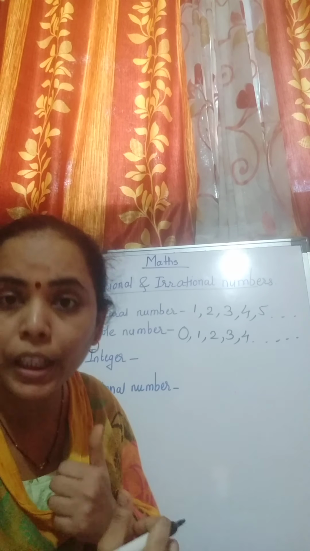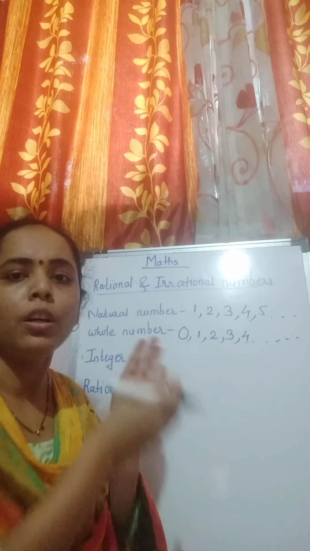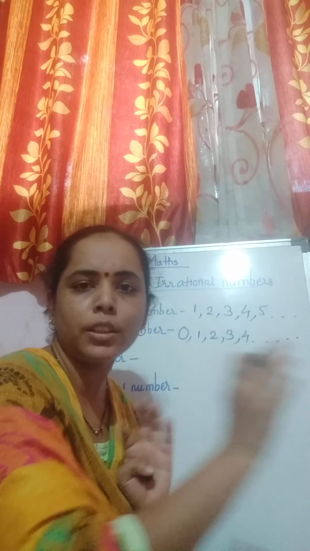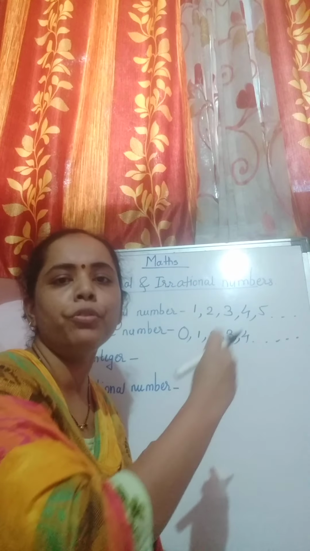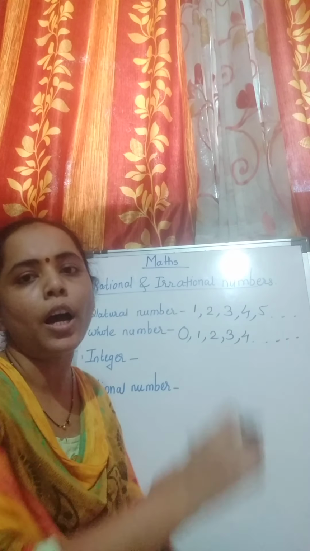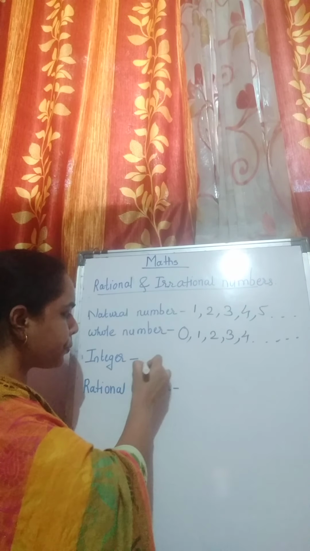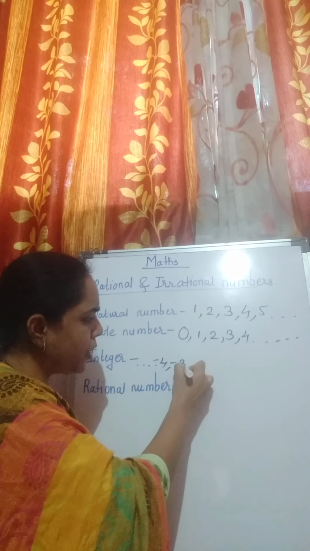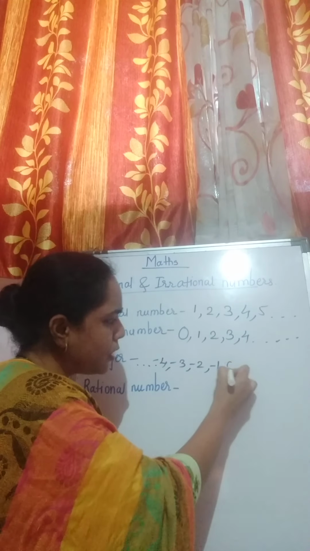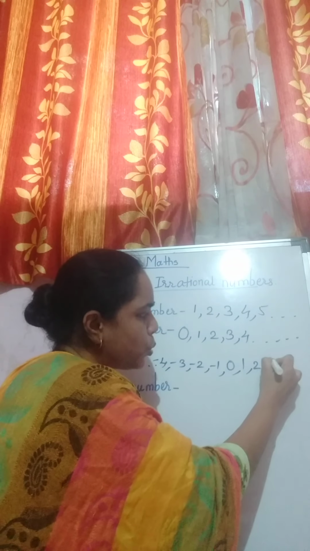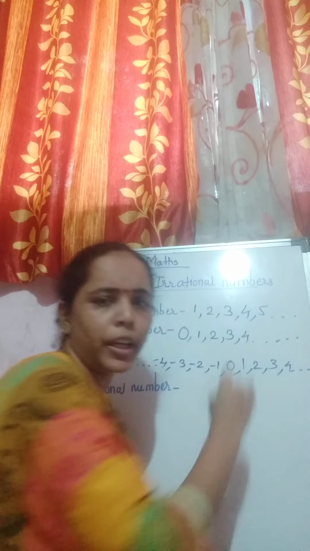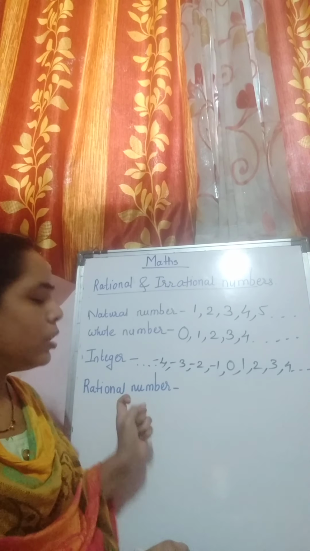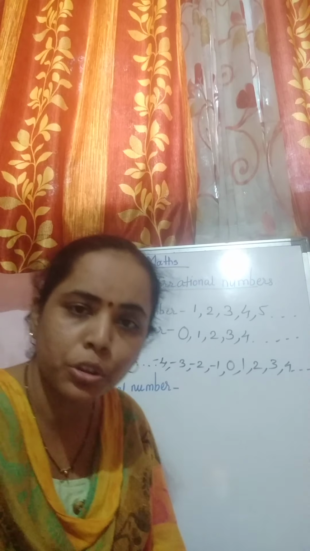Then what are integers? Integers are your negative numbers, 0 and positive numbers, which we call a number line. So all negatives, 0 and positives are your integers. So from infinite, -4, -3, -2, -1, 0, 1, 2, 3, 4 and till infinite. These are your integers. Now the main thing is rational numbers.